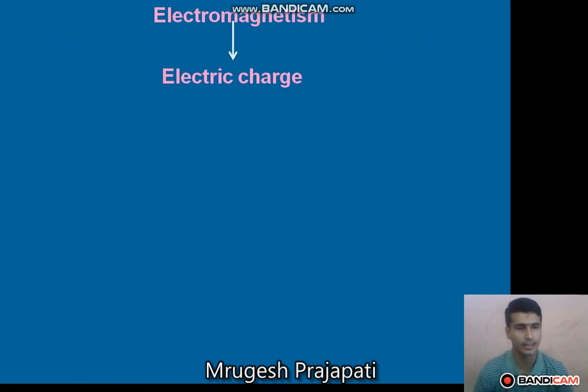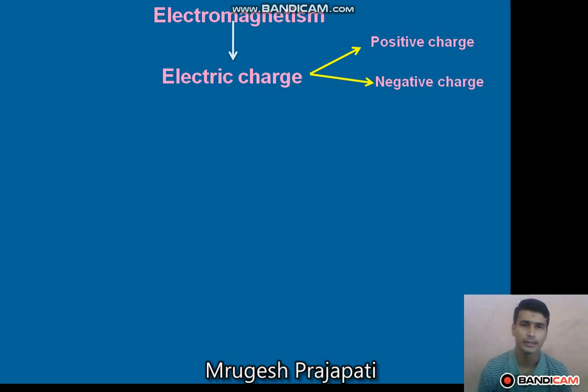So what is electromagnetism? Electromagnetism is a branch of physics which deals with the electric charge, right? You know what electric charge is, right? Electric charge is a fundamental property of matter. In any matter we can find electric charge. What are the different types of electric charge? Also you know, positive charge and negative charge.